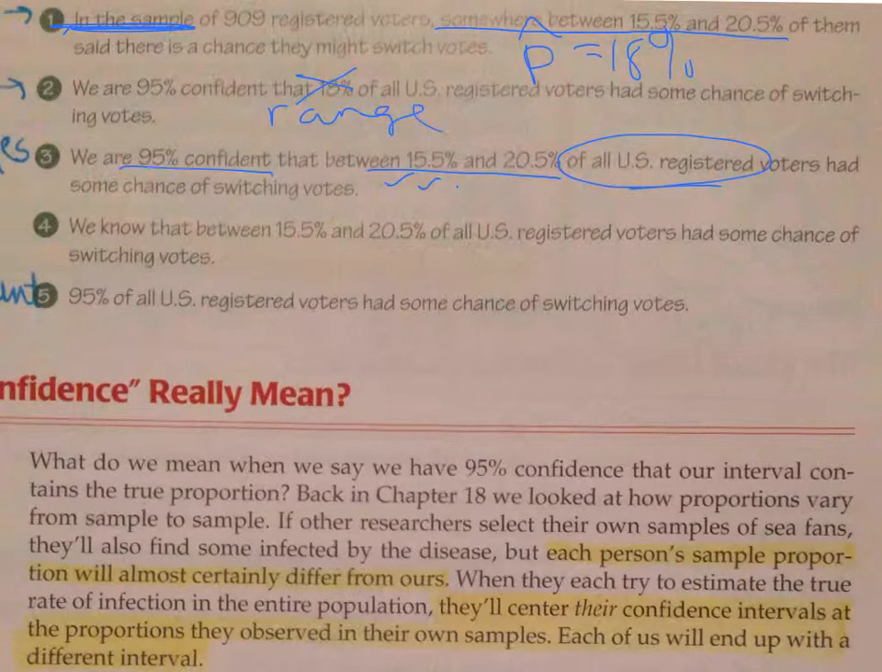4, we know that between 15.5% and 20.5% of all registered voters have some chance. We don't. We're only 95% confident, so don't overstate yourself. And number 5, 95% of all registered voters have some chance of switching their votes. No, this is mixing it up. We're 95% confident, and then we give the range of who has a chance to switch their votes.